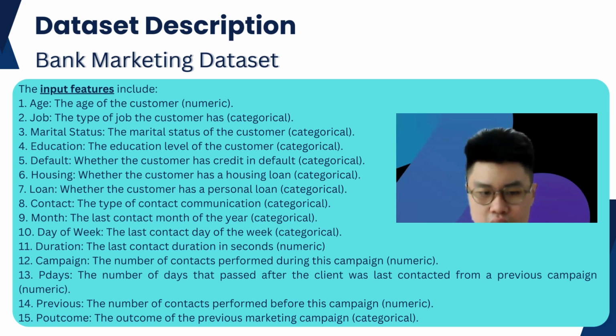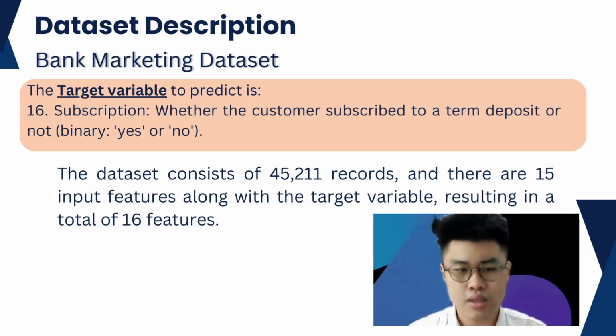day of week, the last contact day of the week, categorical; duration, the last contact duration in seconds, which is numeric; campaign, the number of contacts performed during this campaign, numeric; p-days, the number of days that passed after the client was last contacted from a previous campaign, numeric; previous, the number of contacts performed before the campaign, numeric; and the last one, p-outcome, the outcome of the previous marketing campaign, categorical. The target variable to predict is the subscription, whether the customer subscribed to a term deposit or not. This variable only has two outcomes, which are yes or no.